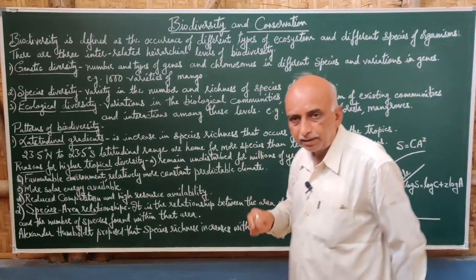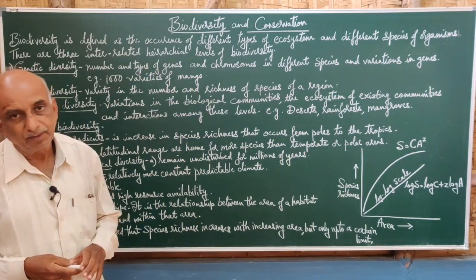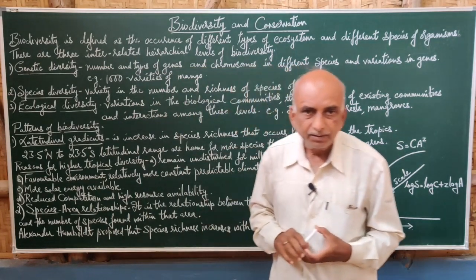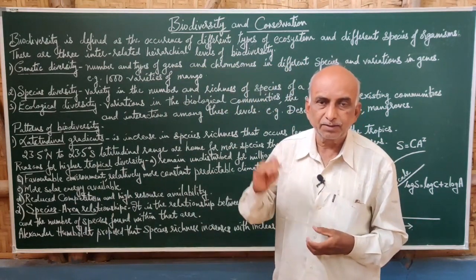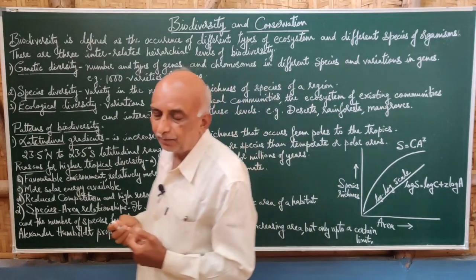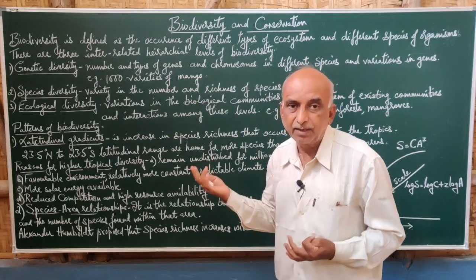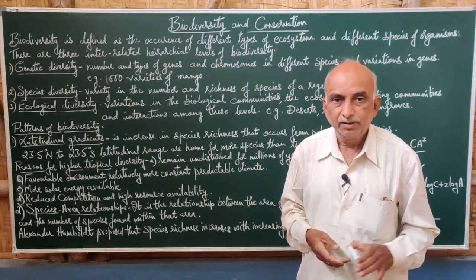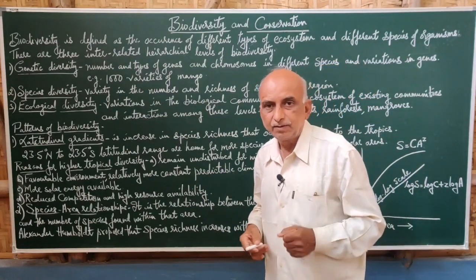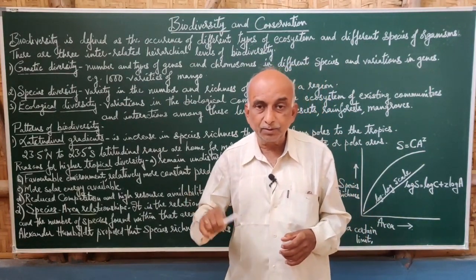Then there are three hierarchical levels of biodiversity, and they are interrelated to each other. The three levels are genetic diversity, species diversity, and ecological diversity. Genetic diversity, the name itself suggests genes. There are different types of genes, and it also includes chromosomes.